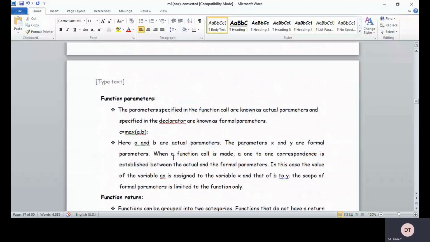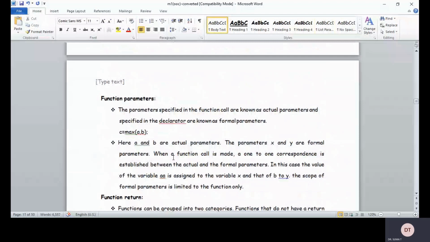Formal parameters are the variables which are present in the declaration of the prototype itself, and actual parameters are present in the function call, right? So actual parameters and the formal parameters. A and B are actual parameters and x and y are called formal parameters.